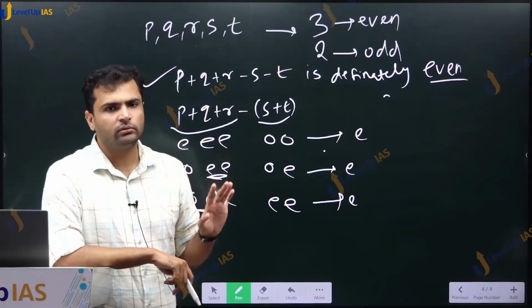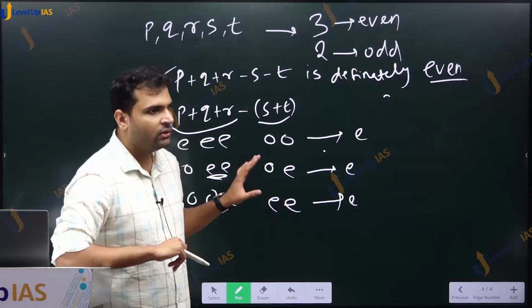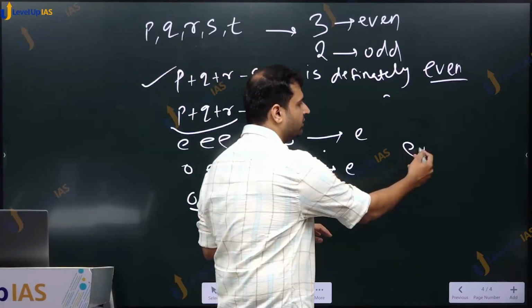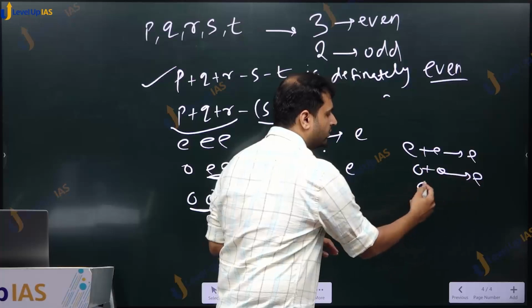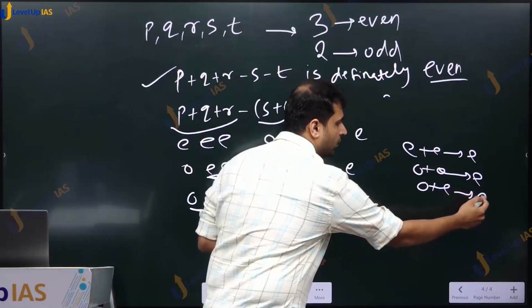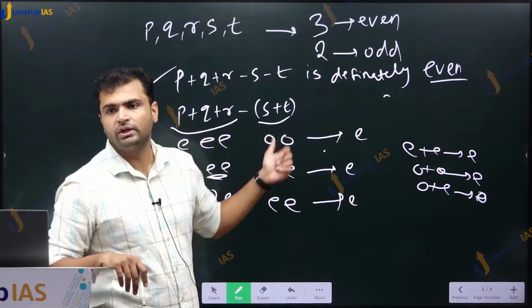There is no difficult concept involved. There is no formula involved. The only fact you have to use is even plus even is even, odd plus odd is even, and odd plus even is odd. That is the only thing we used. But we have to use it repetitively.